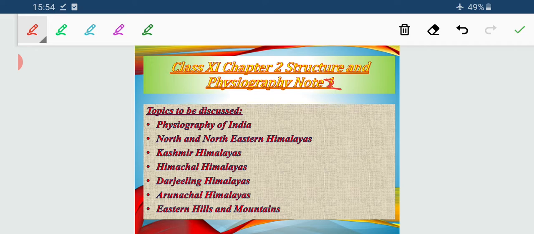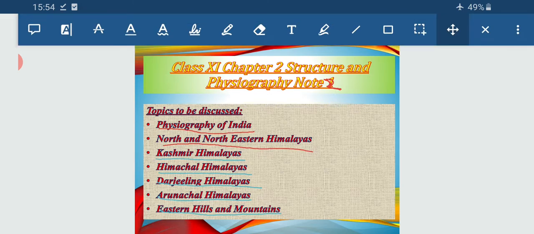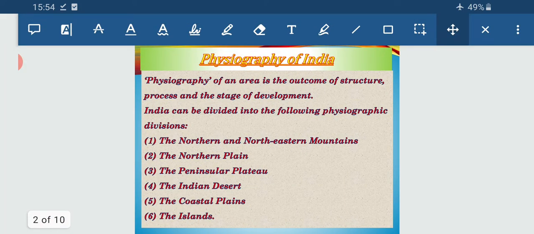Now the topic that I am going to discuss today is the physiography of India, the northern and the northeastern Himalaya, and the categories of the Himalayan region, that is Kashmir Himalaya, Himachal Himalayas, Darjeeling Himalaya, Arunachal Himalayas, and Eastern Hills and mountains. So today I am going to discuss first about the physiography of India.